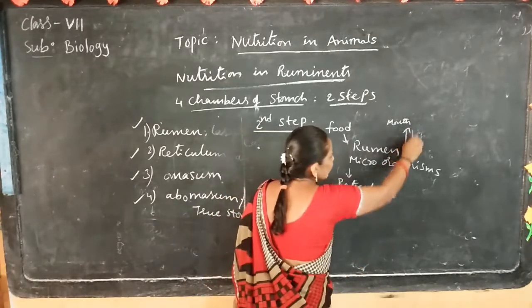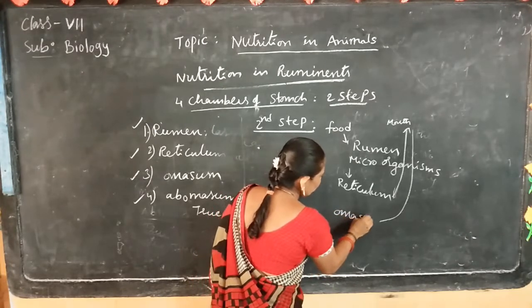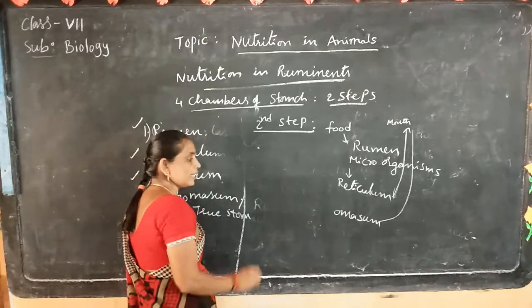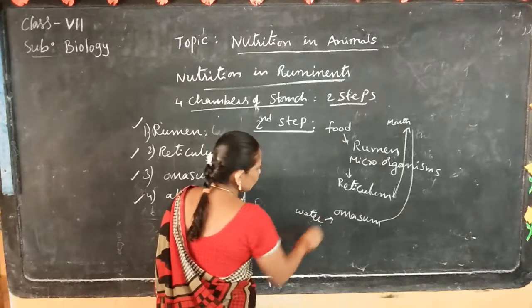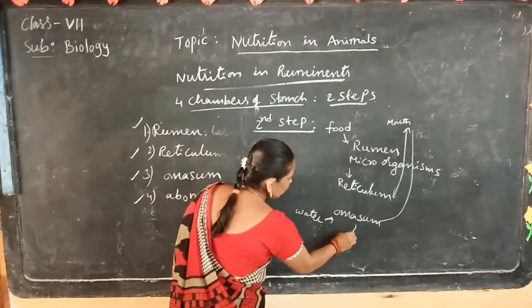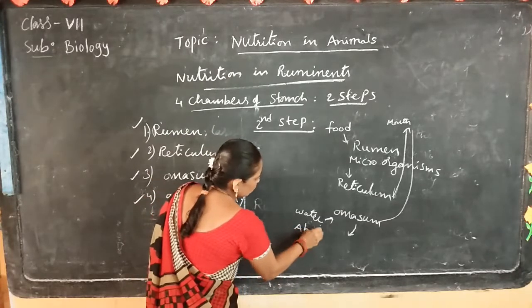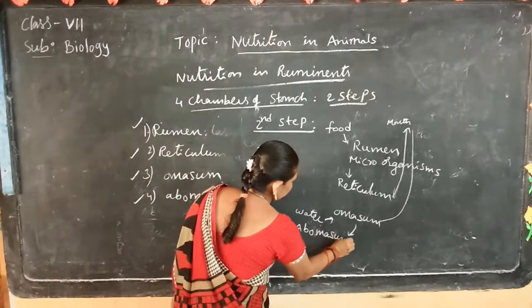This food directly enters the omasum. In the omasum, water and salts are present and absorbed by the omasum. After that, the food is pushed down to the abomasum.